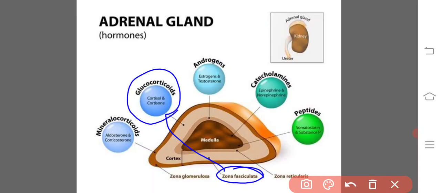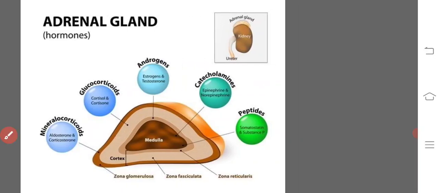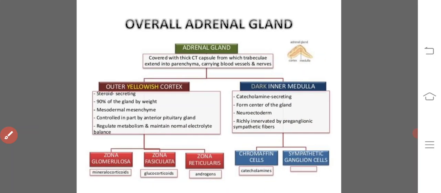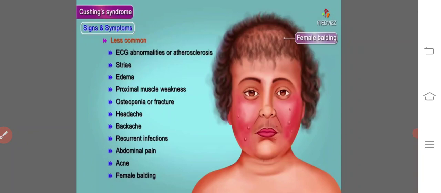Hypersecretion of cortisol results in an abnormal disorder which is called Cushing syndrome. If there is an overproduction, otherwise a hypersecretion of cortisol, that results in the onset of a particular disease which is known as Cushing syndrome. Cushing syndrome is an abnormal condition caused by overproduction of cortisol and other cortex hormones in general.